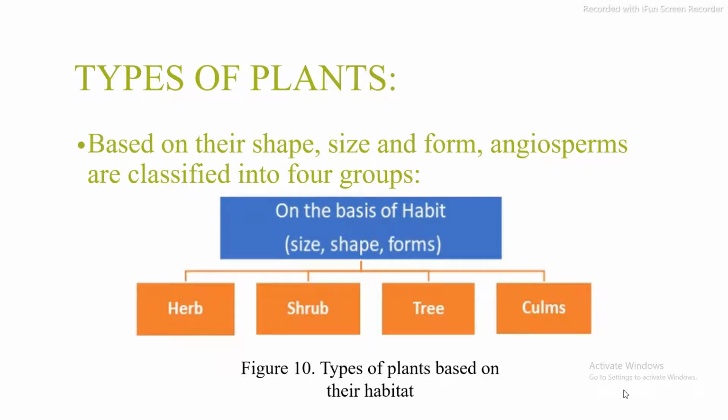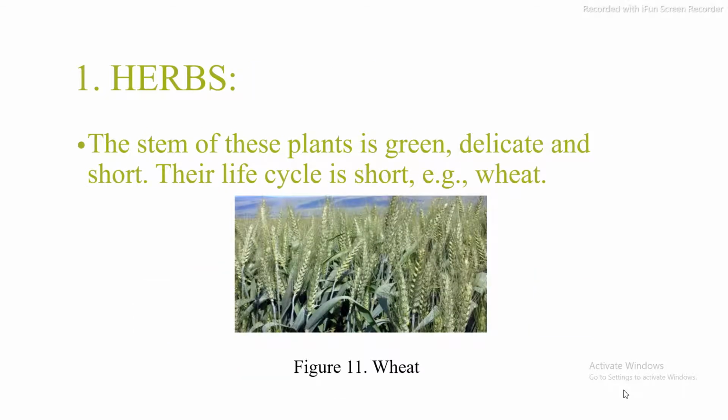Types of plants based on their shape, size and form. The angiosperms are classified into four groups on the basis of habit, size, shape and form. The plants can be categorized into herb, shrub, tree and clumps. First of all, I am going to discuss herbs. The stem of these plants is green and delicate. Delicate means it is soft and short. Their life cycle is also short. An example of these plants is wheat.